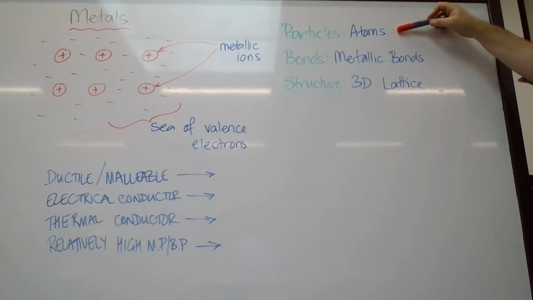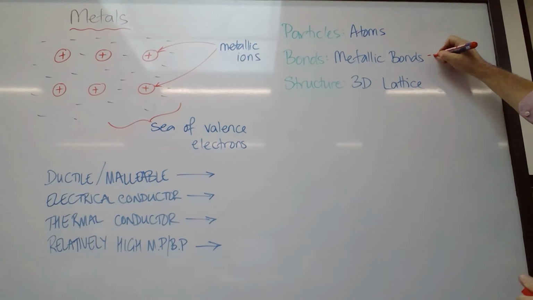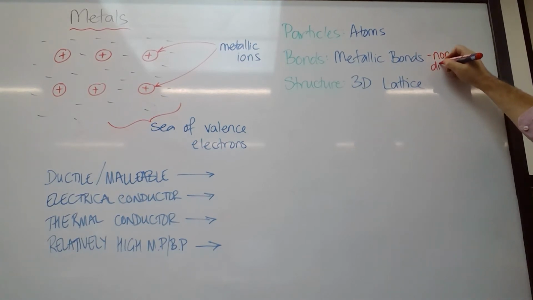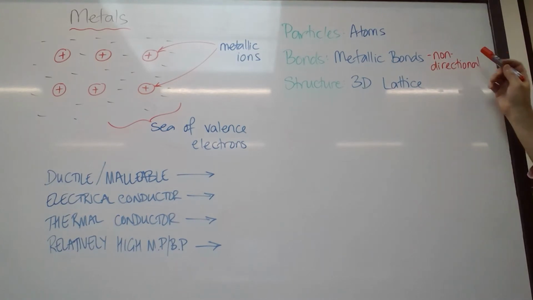The difference here is that you've got metallic bonds, which are described as being non-directional, which means the attraction is in 3 dimensions, and they again create a 3D lattice. Are the metallic bonds stronger or weaker than covalent bonds? They're stronger. So a metallic bond is actually very strong. It's an electric attraction. It's a positive to a negative. So it's a strong, strong bond. The difference is they're non-directional.